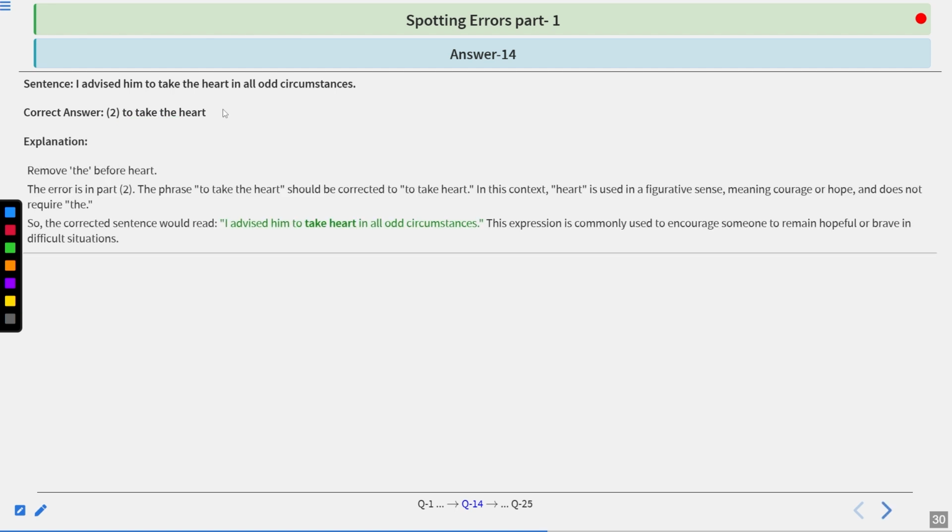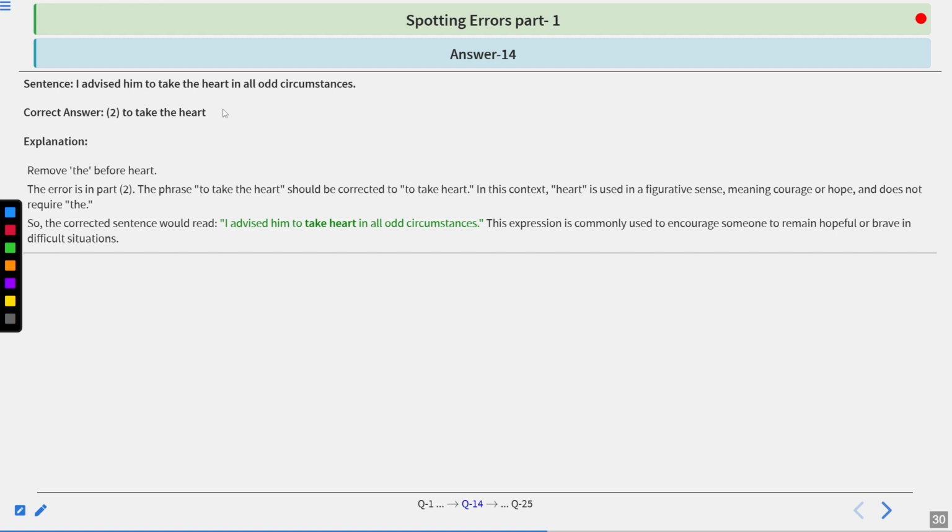And the explanation: remove "the" before heart. Error is in part 2. The phrase "to take the heart" should be corrected to "take heart". In this context, heart is used in a figurative sense, meaning courage or hope, and does not require "the". So the corrected sentence would read: I advise him to take heart in all odd circumstances. This expression is commonly used to encourage someone to remain hopeful or brave in difficult situations. So "to take heart" is an idiomatic expression which is used without any article.